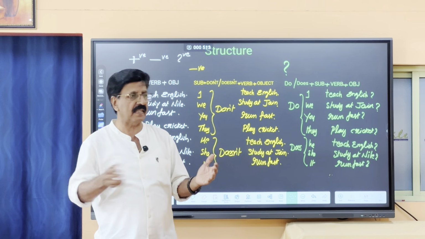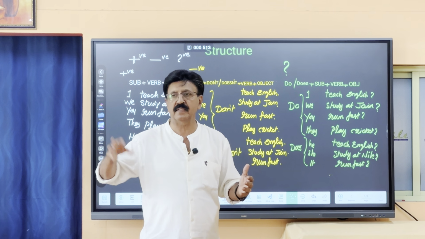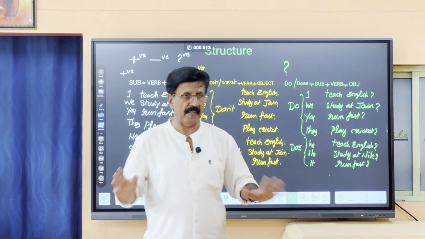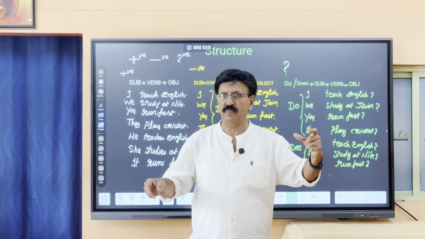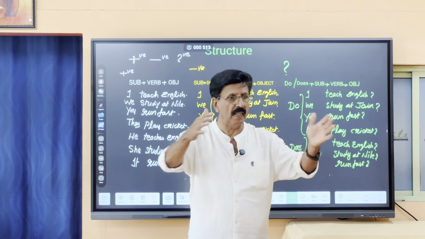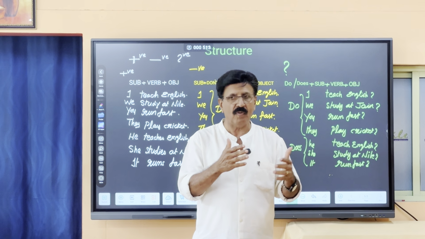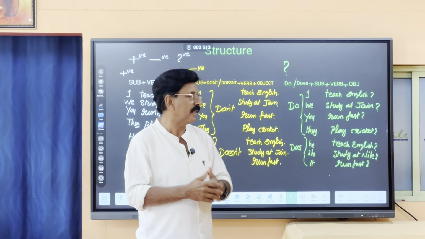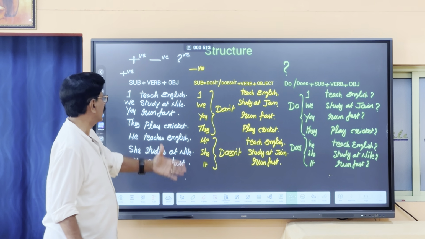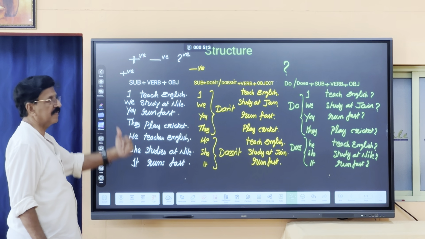So, if you know the structure, it is easy to fill. They say structure of a building is what? Basement, pillar, all those things. When you make all those things, it is easy to make your kitchen or room, all those things, right? Same way we will see the structure. First, we will take the positive sentence.